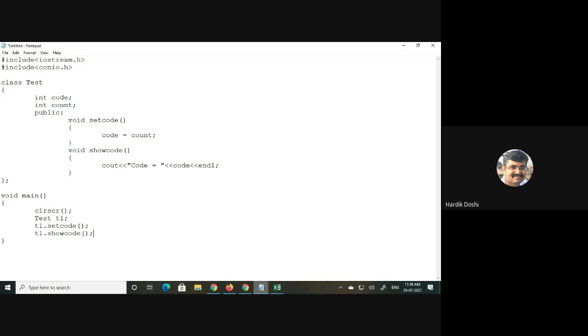Question comes. Where will we be getting the value of count? Have I entered it? No, I have not entered it. Then what should we do? Now I am introducing one keyword in front of you. I'll show you the various usages, why we are going for this concept. Okay. I am introducing one keyword.